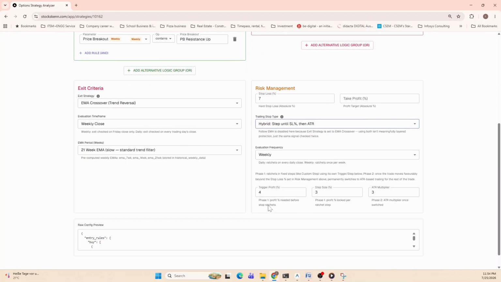So you'll select all the time frames. So it's a weekly time frame. If the price moves 4%, our stop loss will move by 3% till we reach our 7% stop loss, and after that it is ATR based, right? So that is defined here.